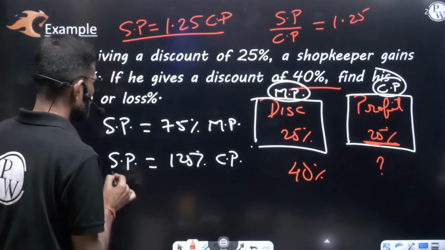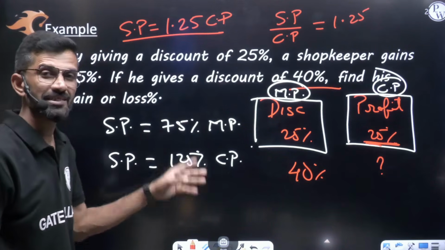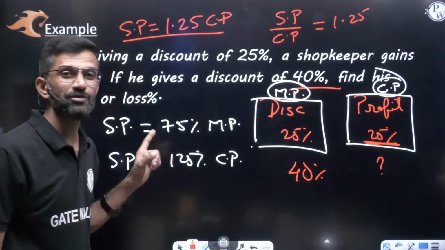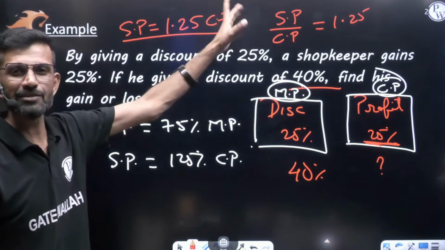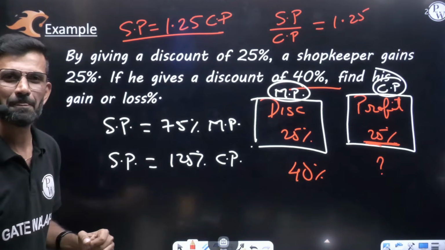This step and this step both are same. No changes. This is in decimal, this is in percentage. I said you, percentage if you are writing, no need to write decimal. Decimal if you are writing, no need to write percentage. Only the difference is that much. Both are same. Both the steps are same.